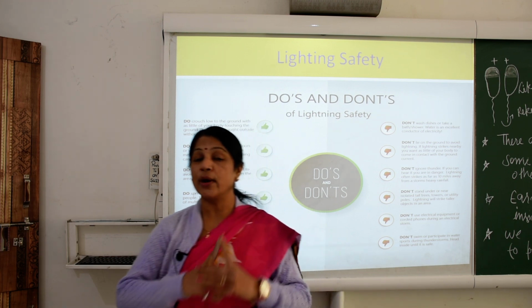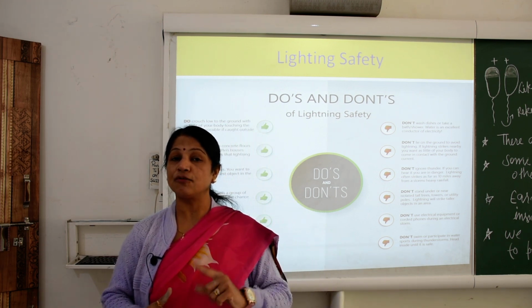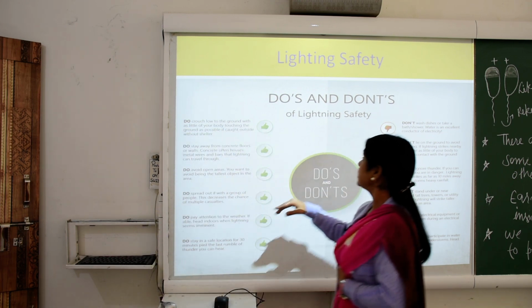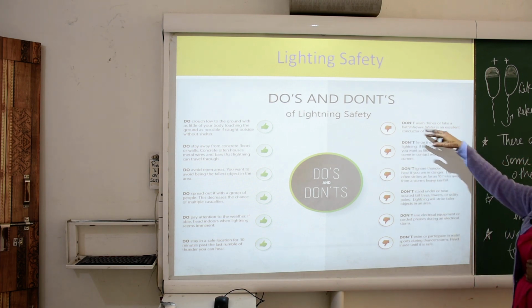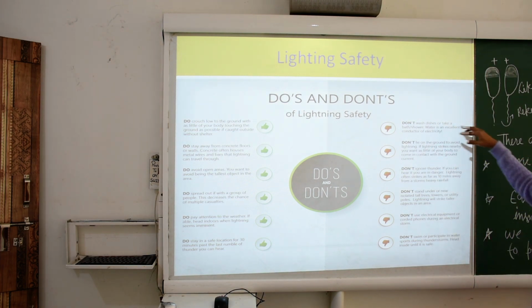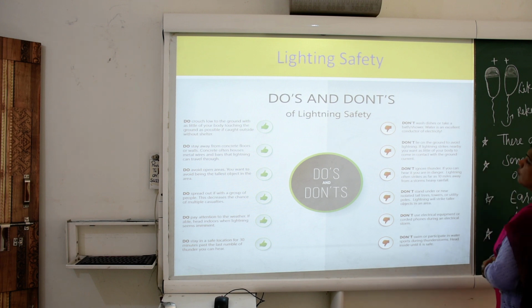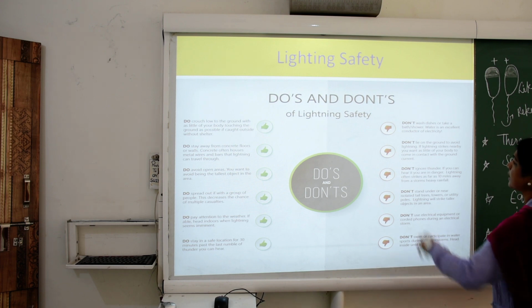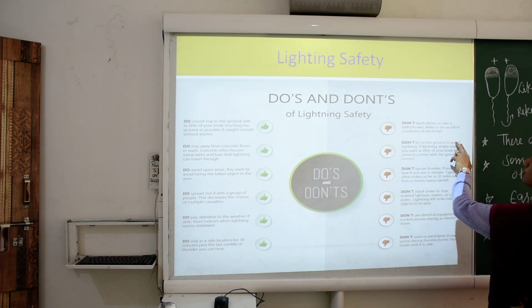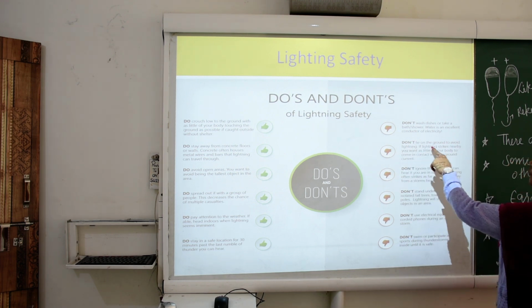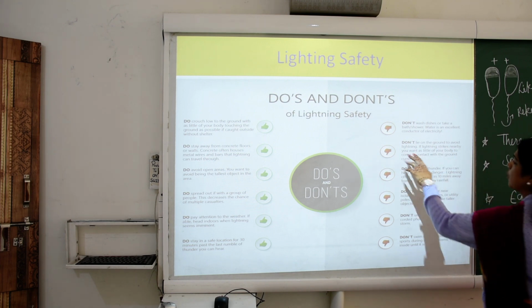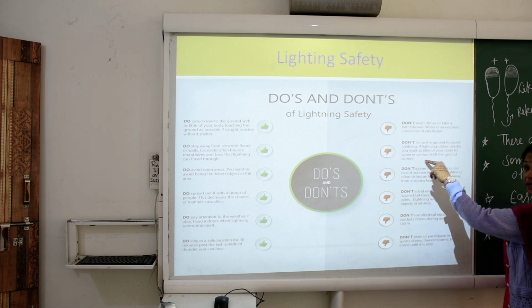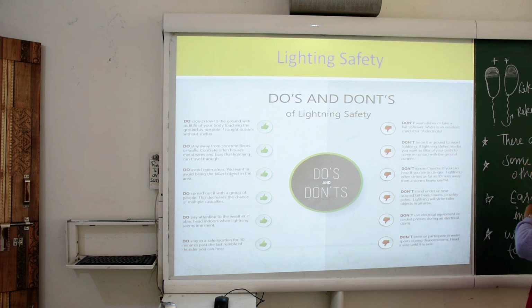Now further we are going to see the list of the don'ts. It means what we should not do. Don't wash dishes or take a bath or shower. Water is an excellent conductor of electricity. Don't lie on the ground to avoid lightning. If lightning strikes nearby, you want as little of your body as possible to come in contact with the ground current.